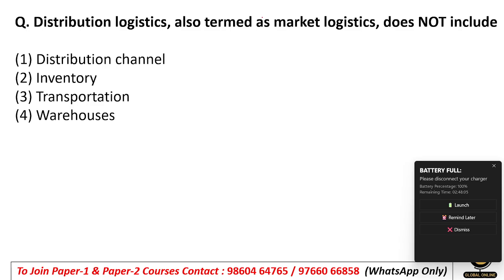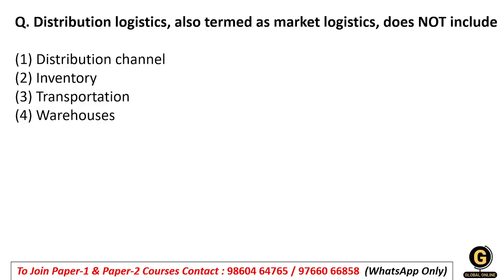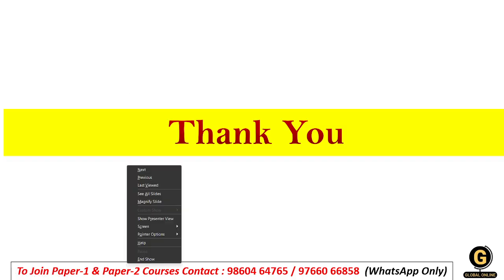Distribution logistics, also termed market logistics, does not include distribution channel, inventory, transportation, warehouses. Distribution logistics includes transportation, warehouses, and inventory, but it doesn't include the distribution channel. So option number 1, distribution channel, will be the right answer.